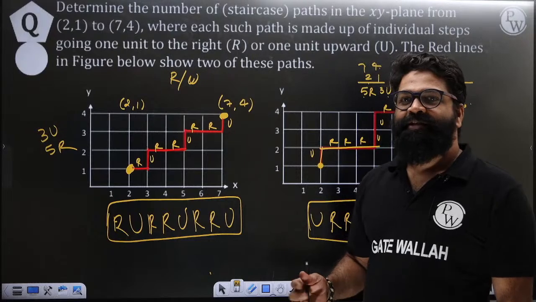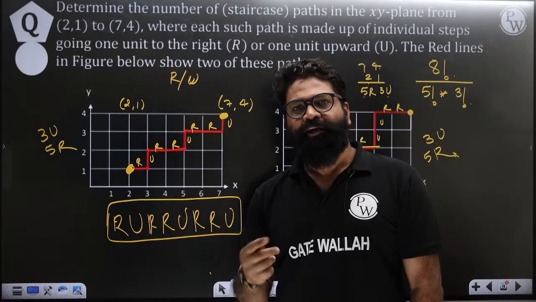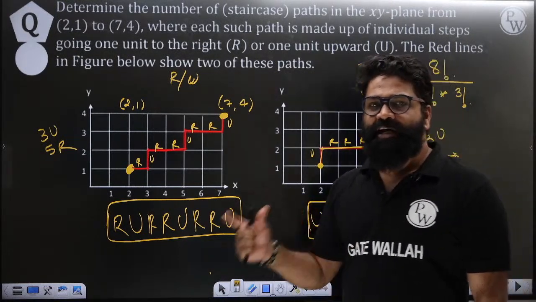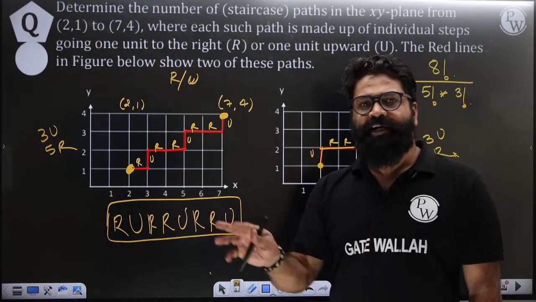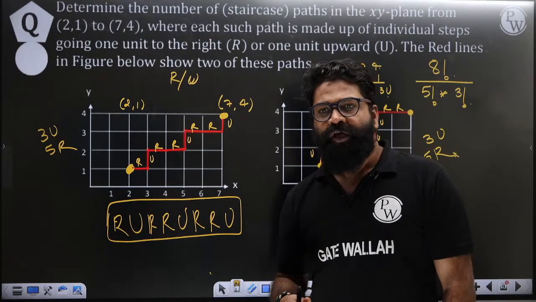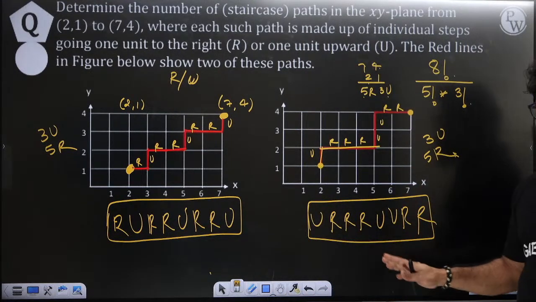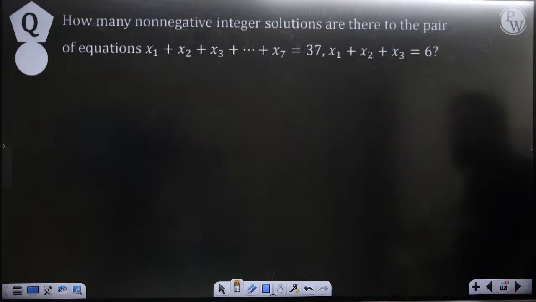This is called permutations with identical objects. I hope you know what permutations with identical objects are. They say: total factorial divided by the repetitions. Total factorial divided by the repetitions, in that manner we can get it. I think everybody has understood. If you have understood, we'll move to the next questions related to that.